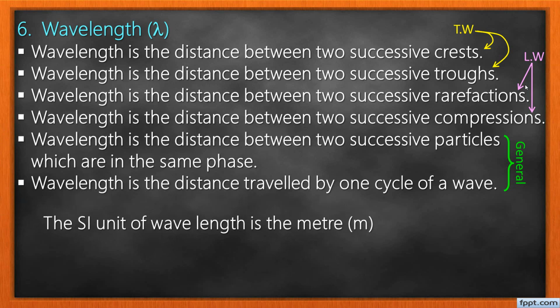Now the SI unit of wavelength is supposed to be one word. Please mark this. It's one word. Sorry, I made a mistake here. The SI unit of wavelength is the meter.